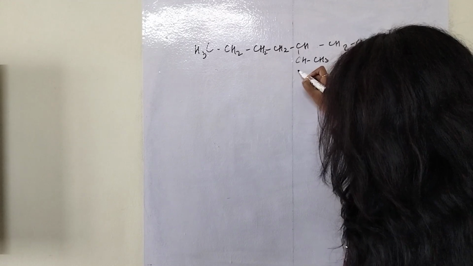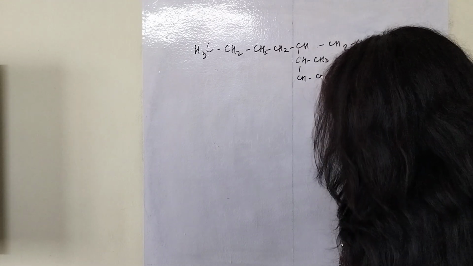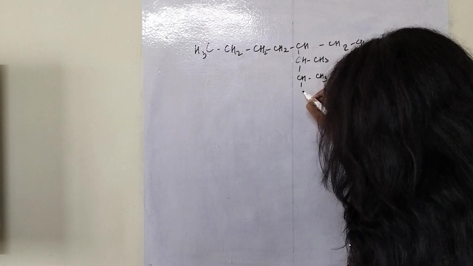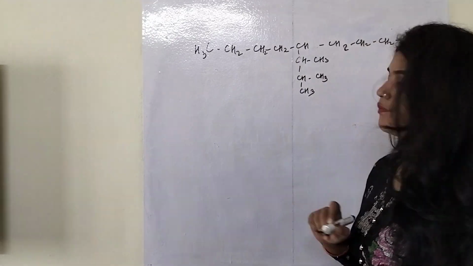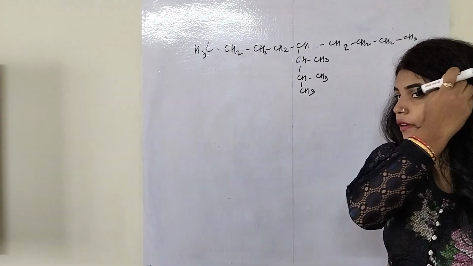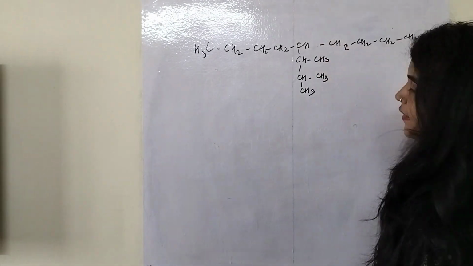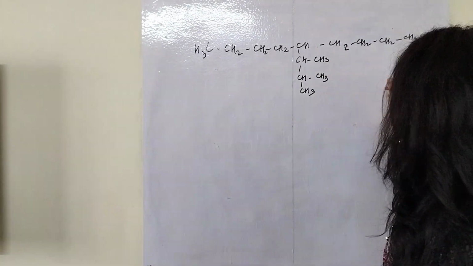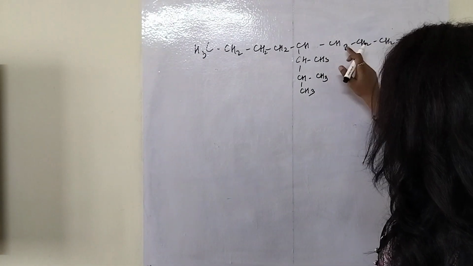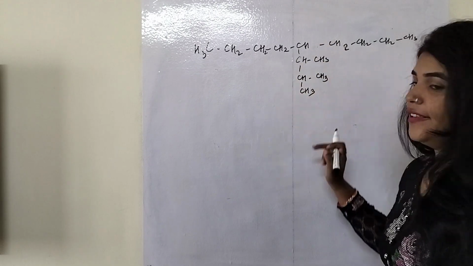We will take another example, and this is my example. ठीक है, so let's count the longest carbon chain. 1 2 3 4 5 6 7 8 9. Okay, if I will do counting from this side, 1 2 3 4 5 6 7 8.